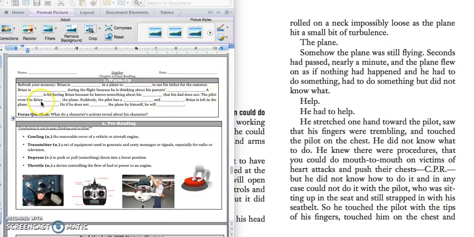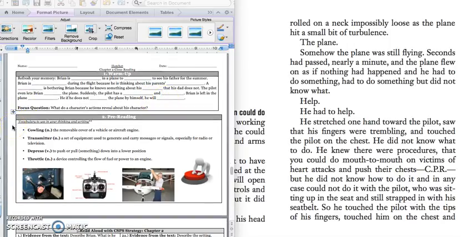The pilot even lets Brian fly the plane. Suddenly, the pilot has a heart attack and dies. Brian is left in the plane alone. If he does not fly the plane by himself, he will die.